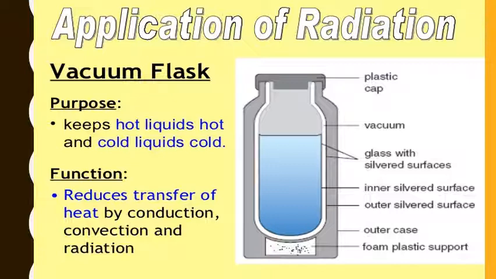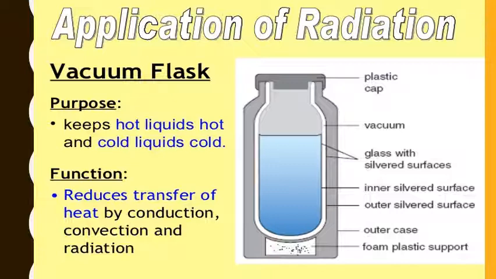The mouth of the flask is closed with cork or plastic. The glass bottle is then placed in a metal or plastic case, and it is supported on corks at the side and at the bottom. Now, how does it prevent heat loss?